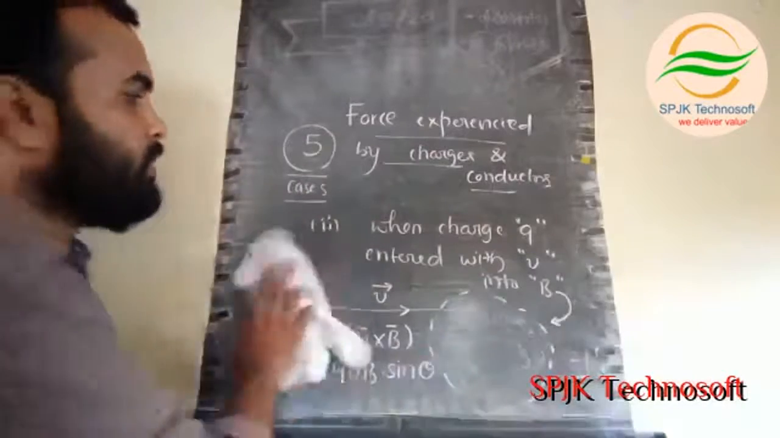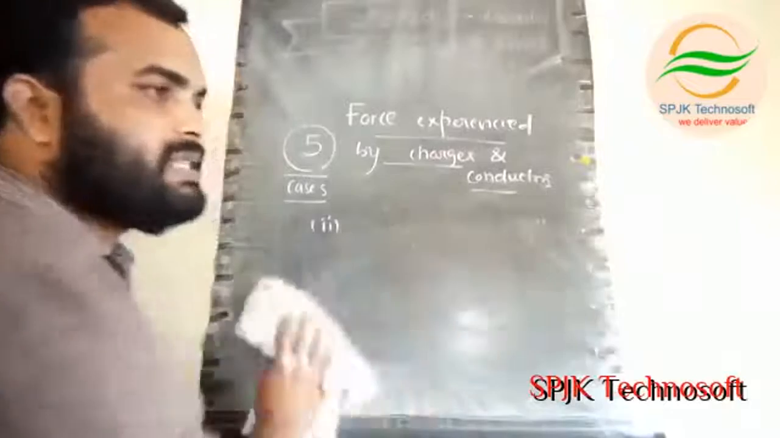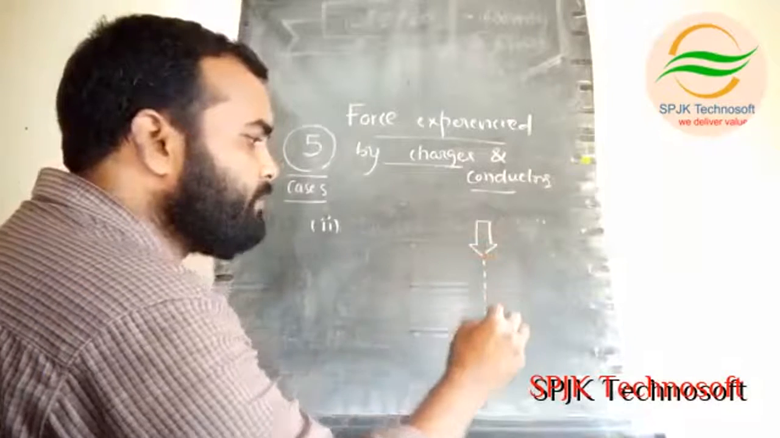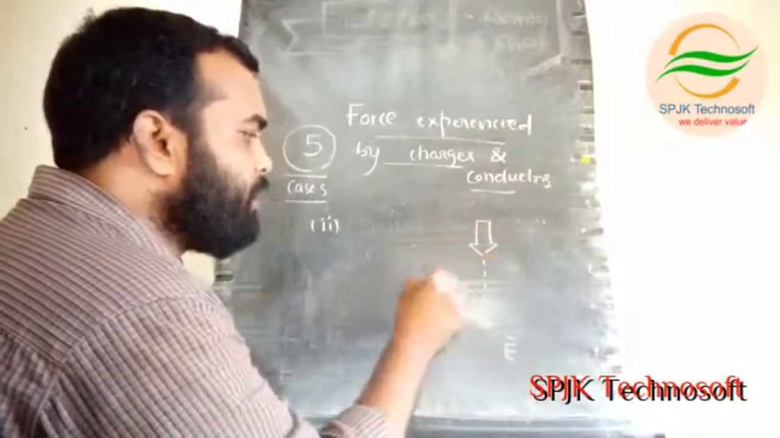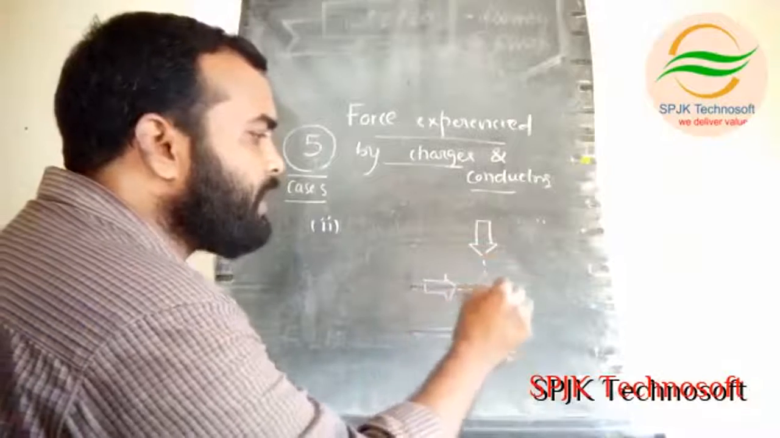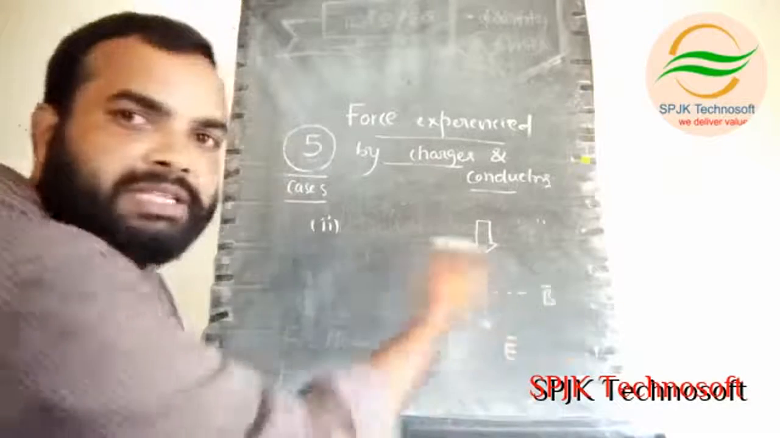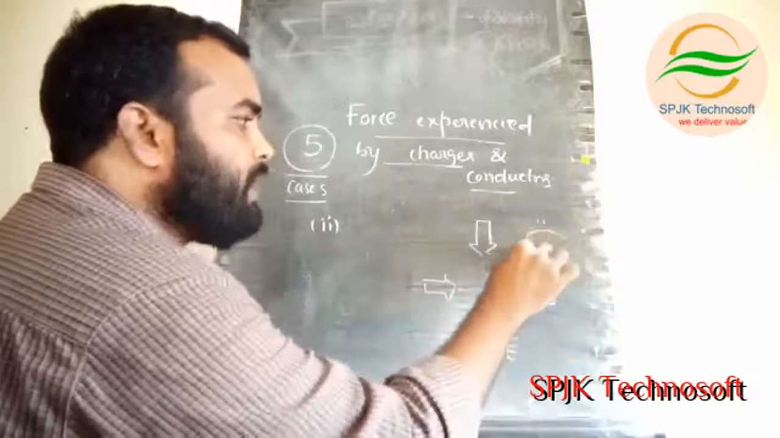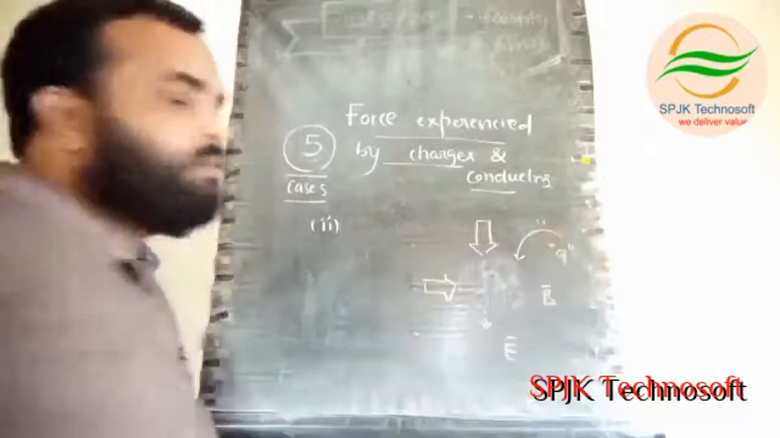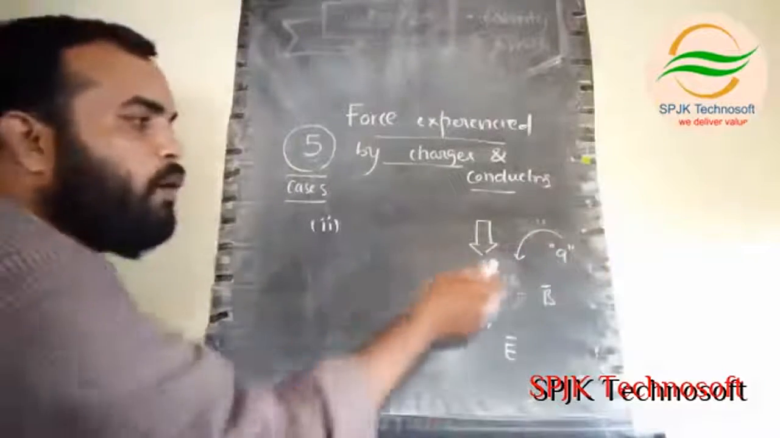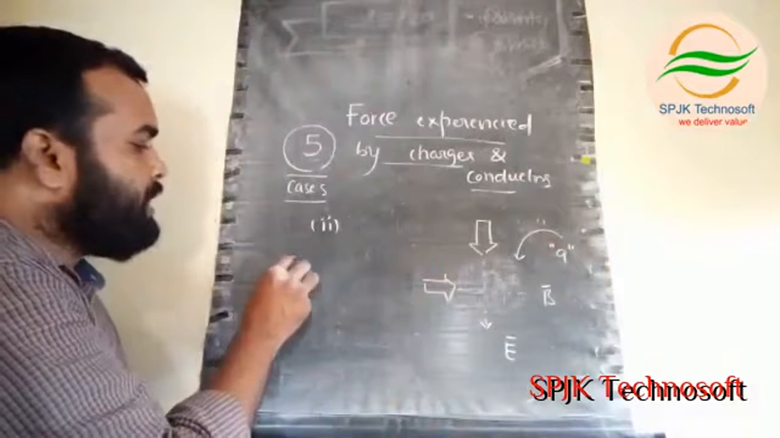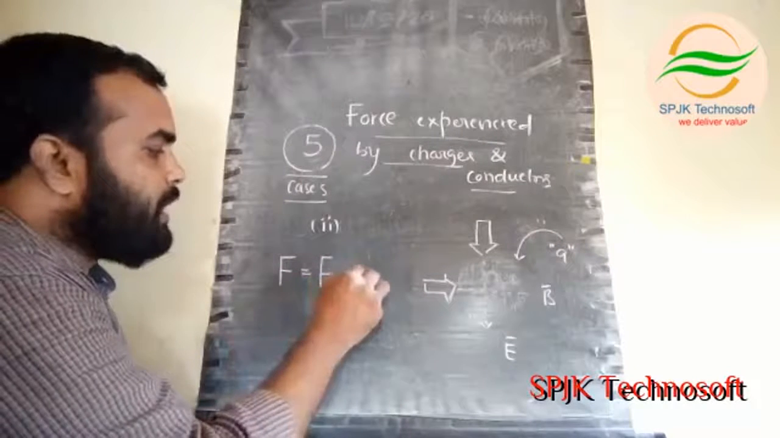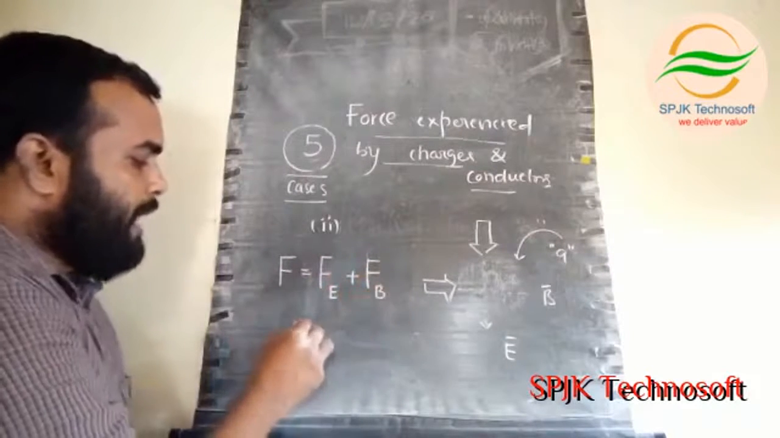Now the third case we are discussing, whenever both fields are present. For example, here the electric field is present in one direction, and here the magnetic field is also present in another direction. Both fields are acting in this region. Suppose a charged particle Q enters this region, then how much force will it experience? Simply we can take the sum of the two individual forces, the force experienced due to the electric field and the force experienced due to the magnetic field.